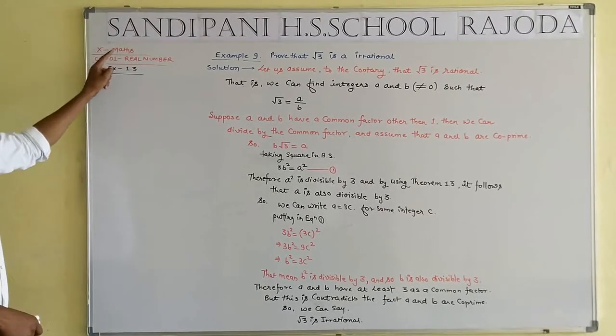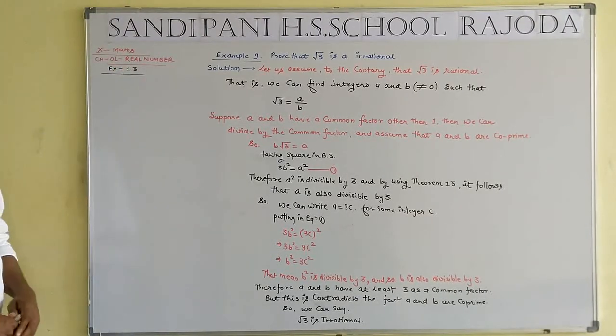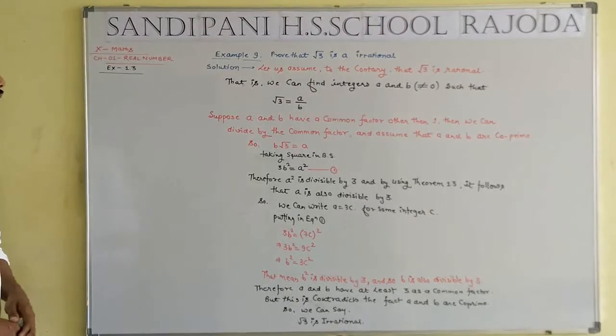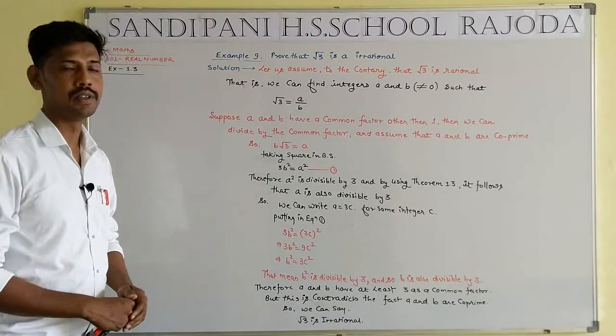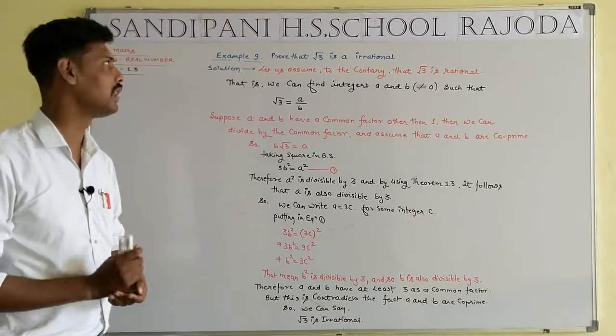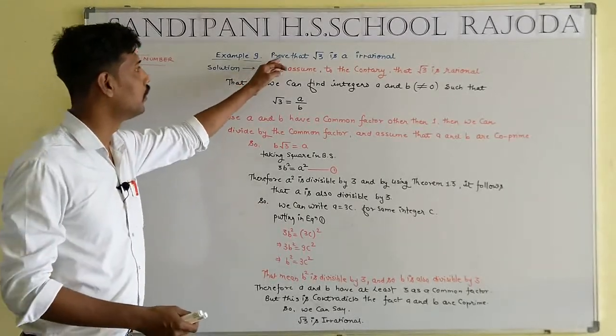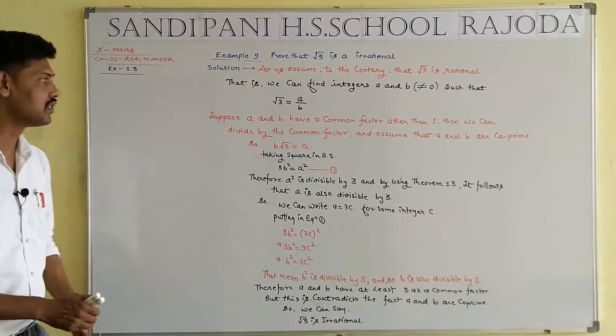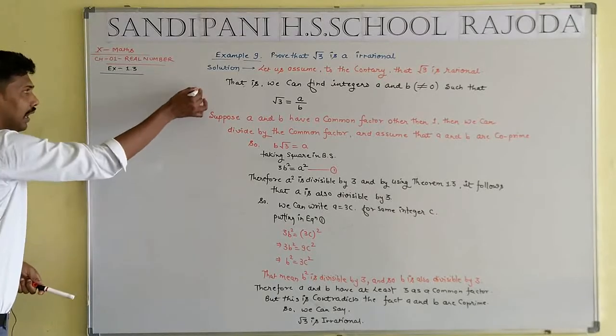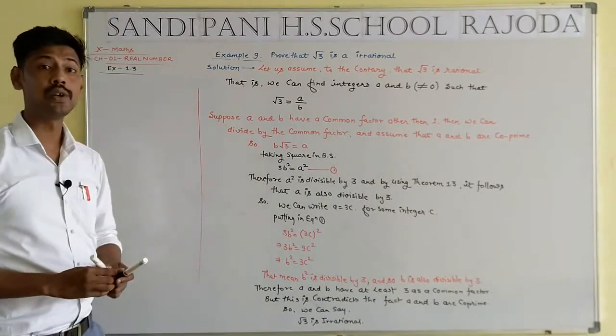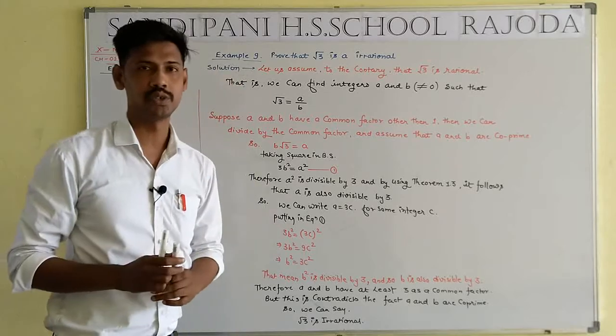Class 10th Mathematics, chapter number 1, Real Numbers. We start exercise number 1.3 with example number 9. In example number 9, we have to prove root 3 is an irrational number. Students, this question is a totally theory based question.